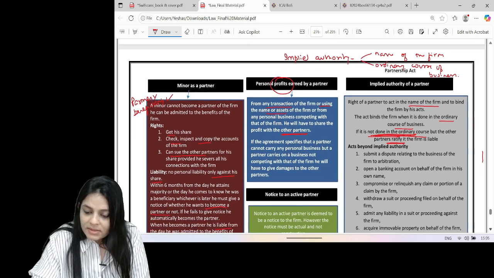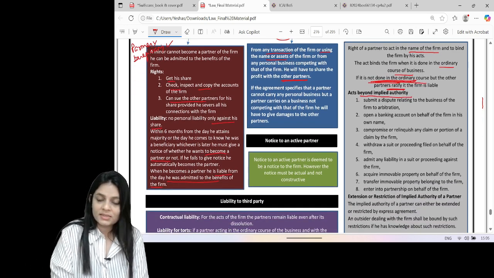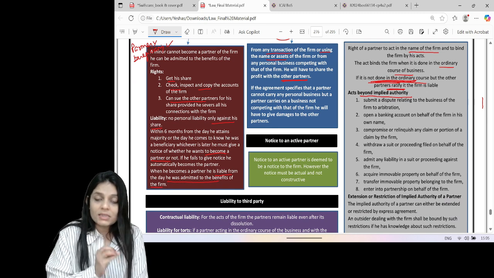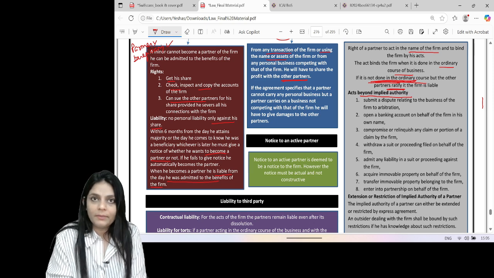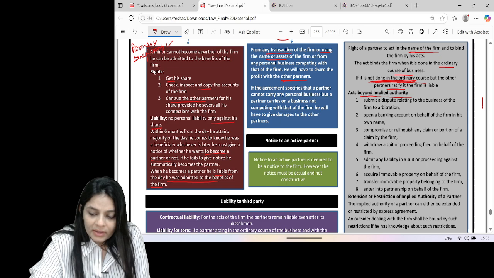What is not considered? What are acts beyond implied authority? Beyond implied authority means a partner cannot do these acts. And if a partner does these acts, the firm is not liable. Right? If a partner does these acts, the firm is not liable.